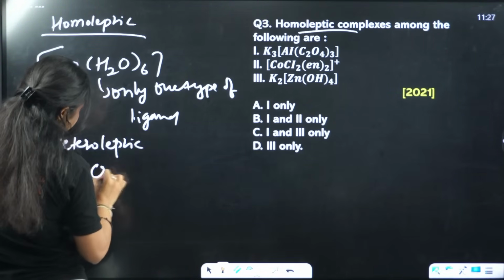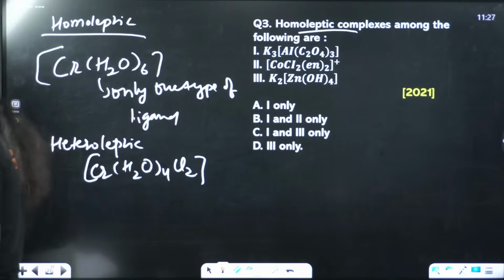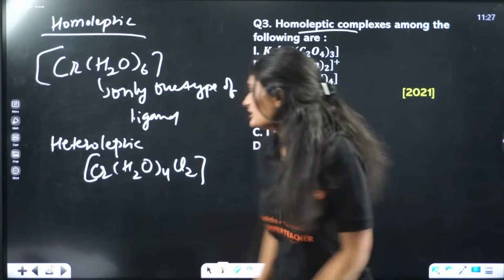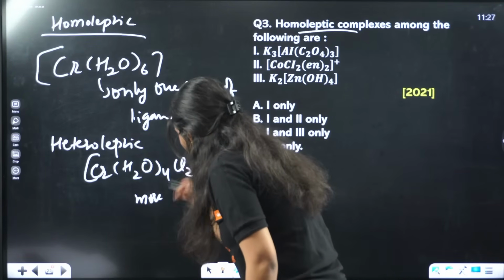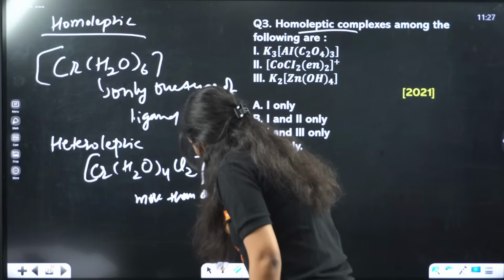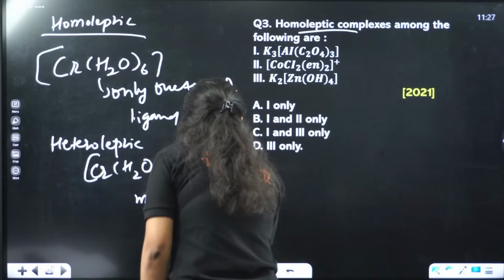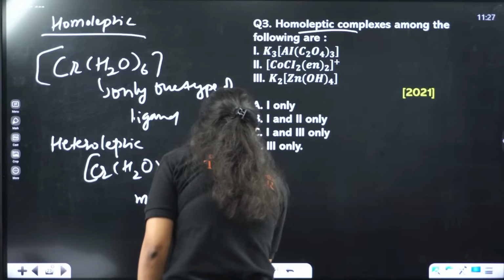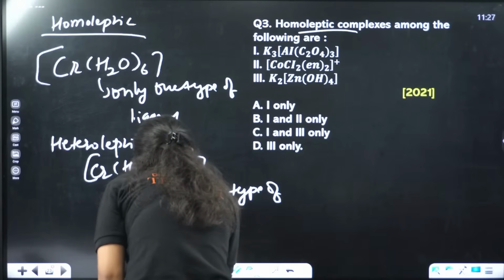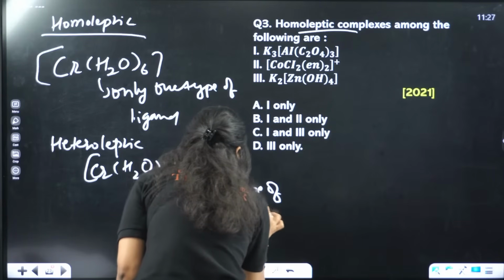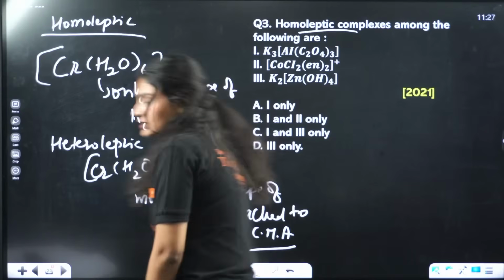For example, here this will be a heteroleptic complex. Heteroleptic, right? When more than one type of ligand or different types of ligand are attached to the central metal atom.